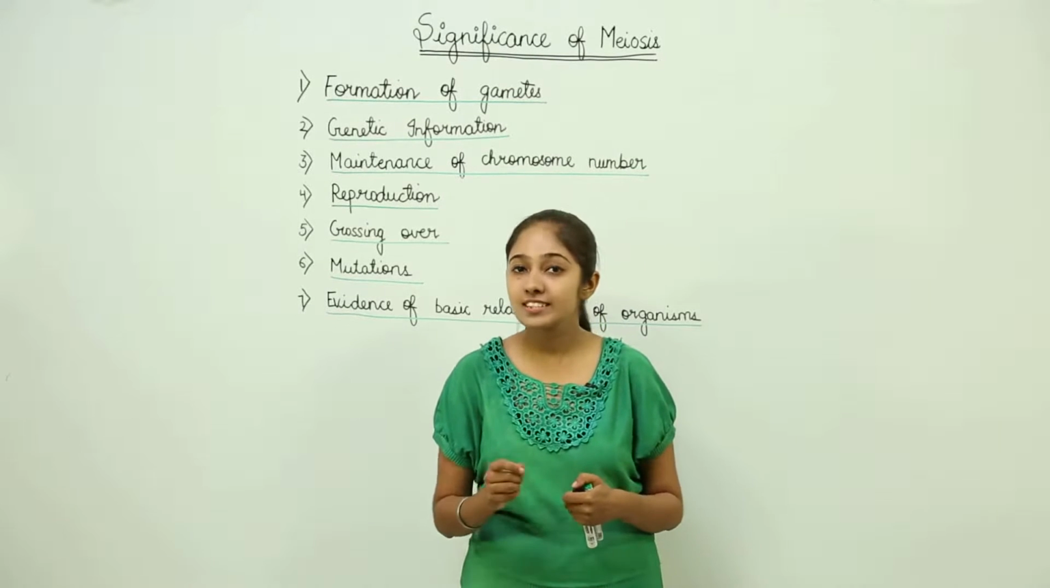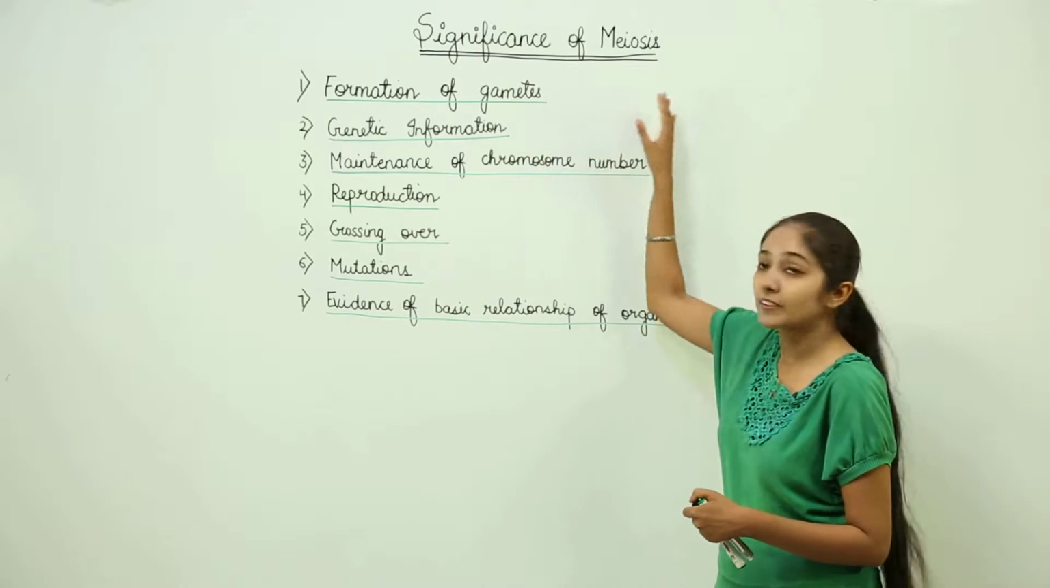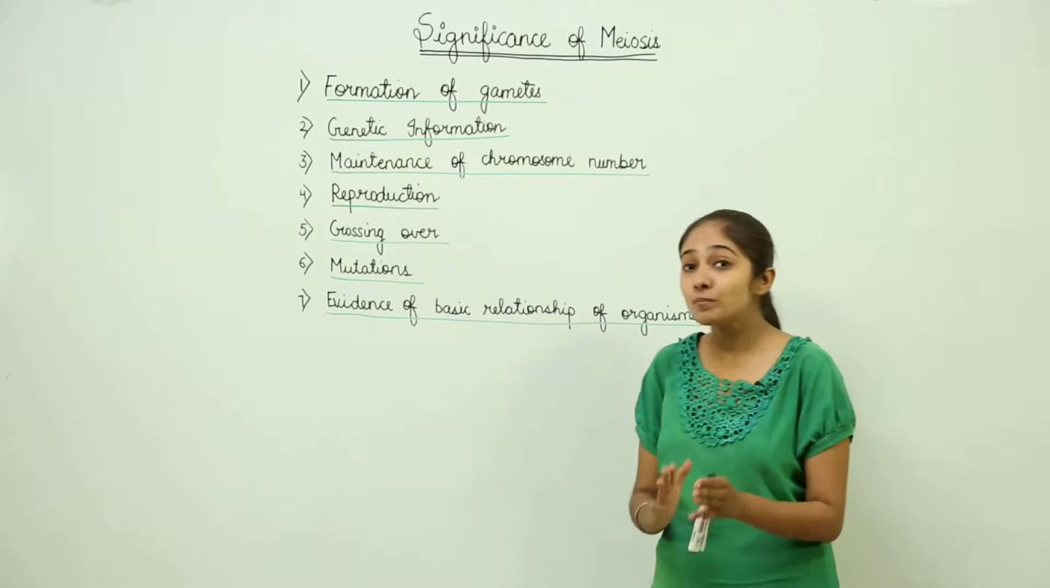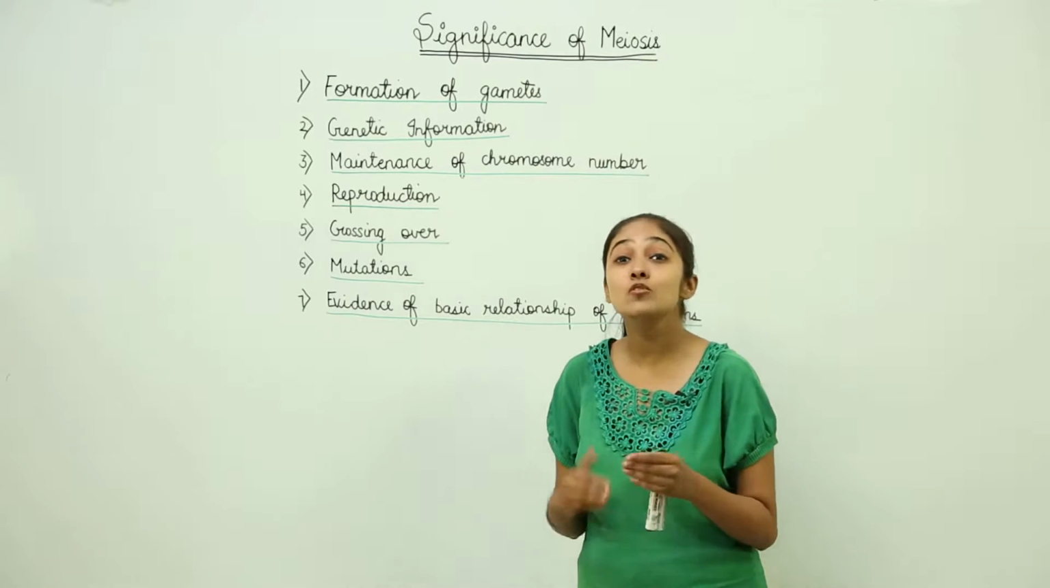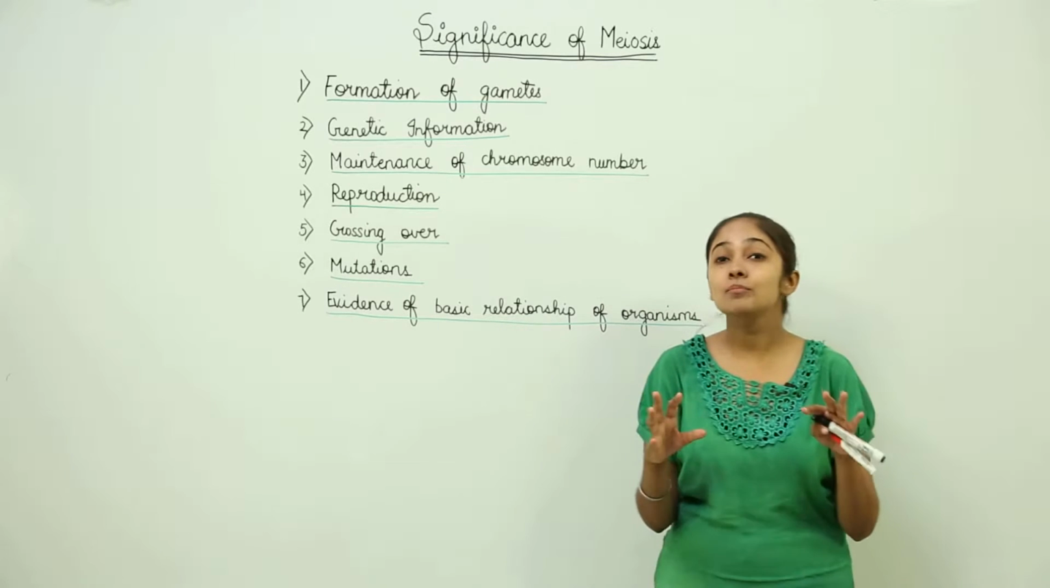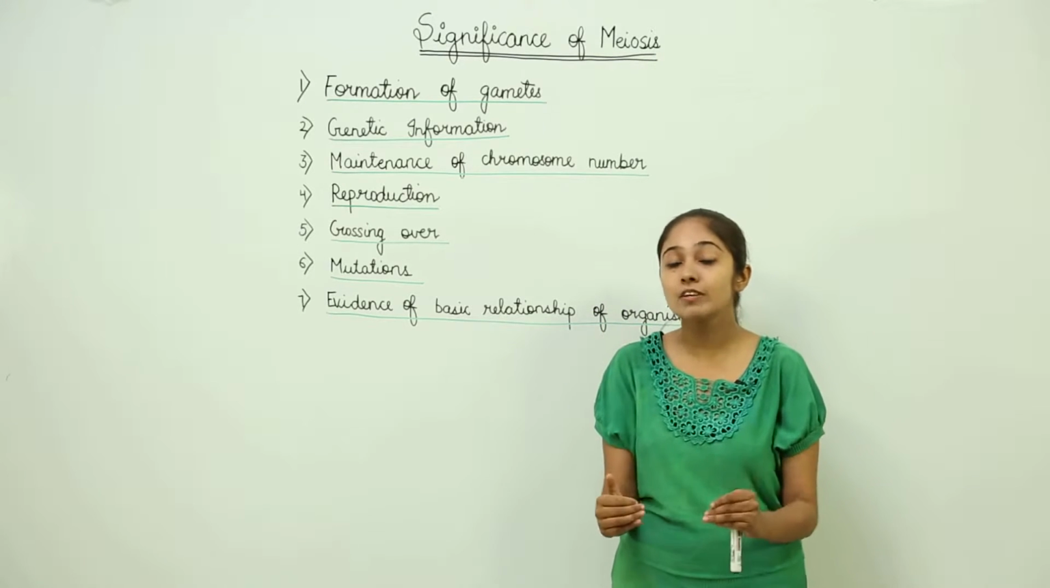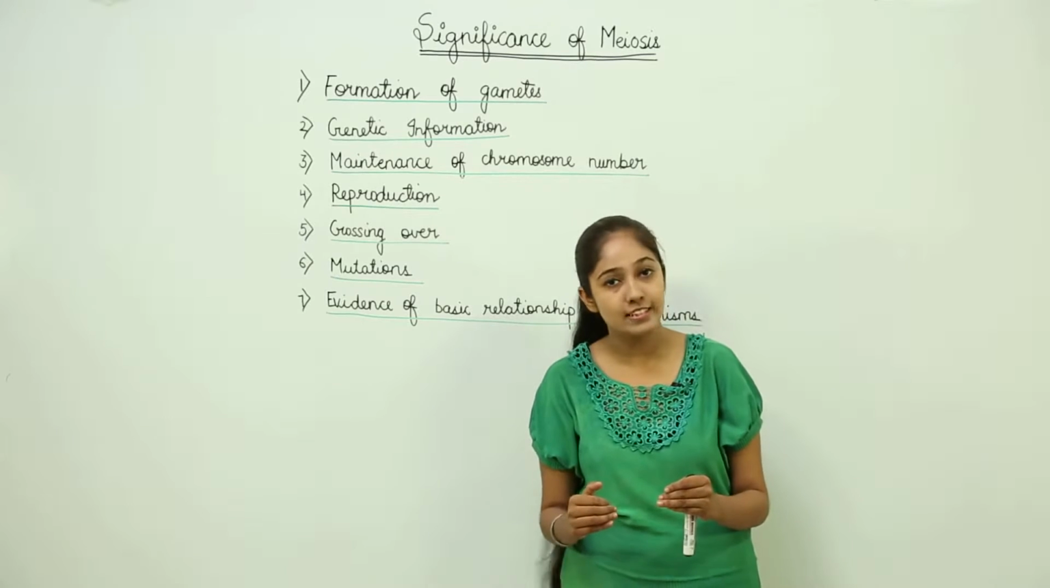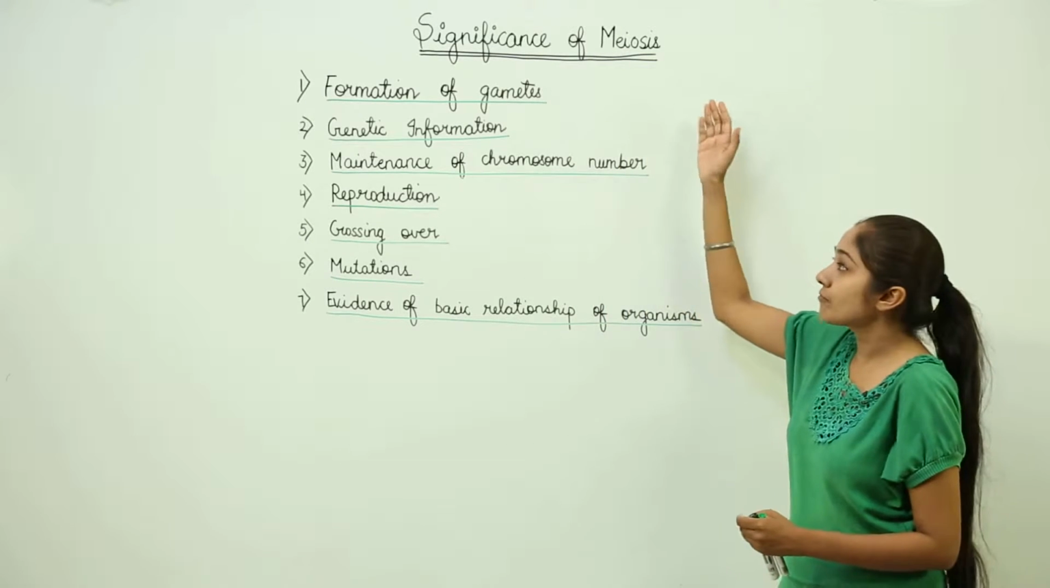Now it's time to discuss the significance of meiosis. Well, I hope that you remember that meiosis is what? It is reductional cell division, right? The chromosome number becomes half. So that is why we call meiosis reductional cell division. So what is the significance of meiosis?